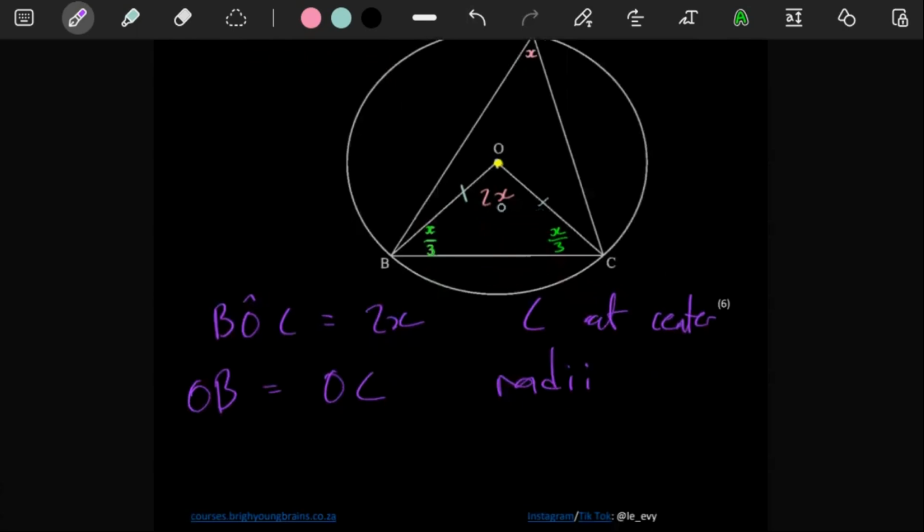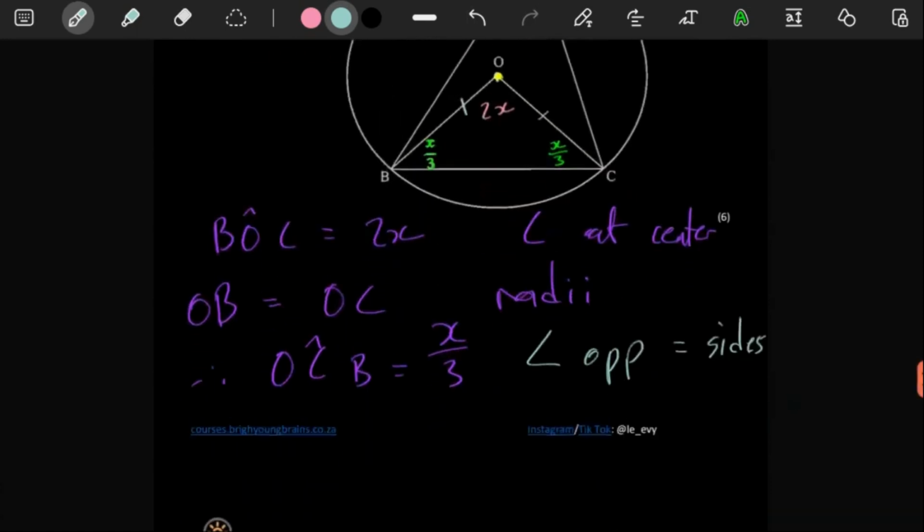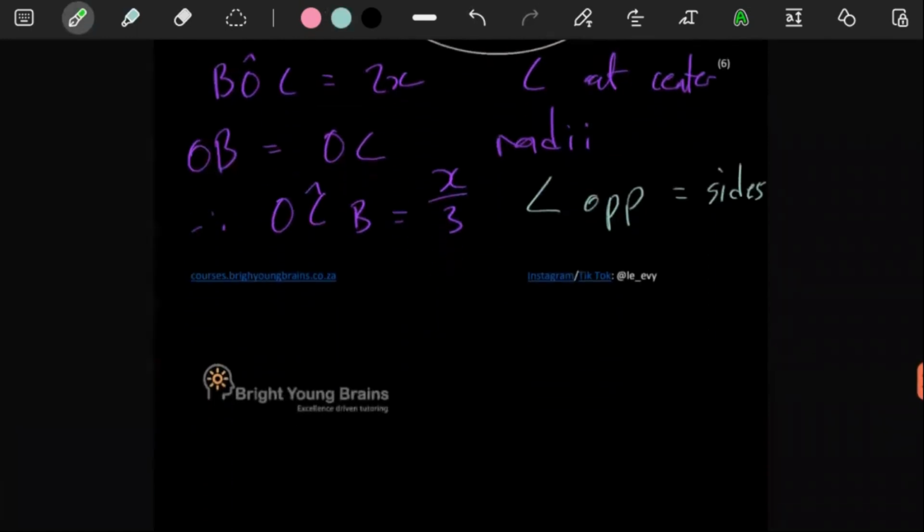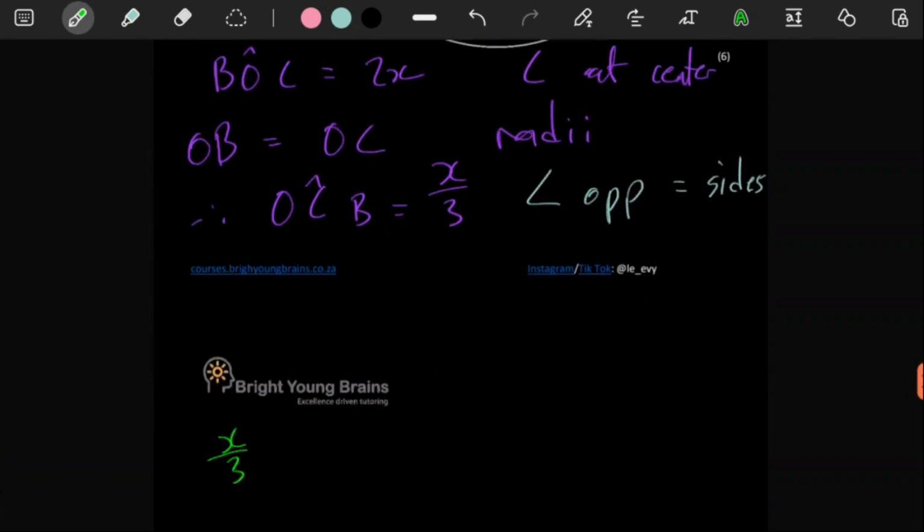So the moment we have told them that these are equal, we can easily say, therefore, OCB is also equal to X over 3. The reason there will be angles opposite equal sides. So now we can easily say our final statement before getting the answer. Here we can say X over 3 plus another X over 3 plus the 2X there.